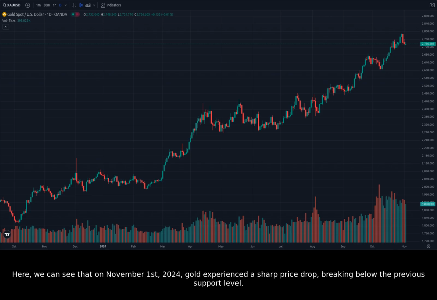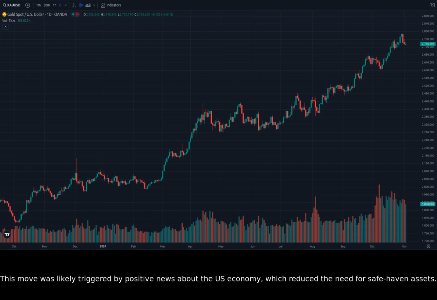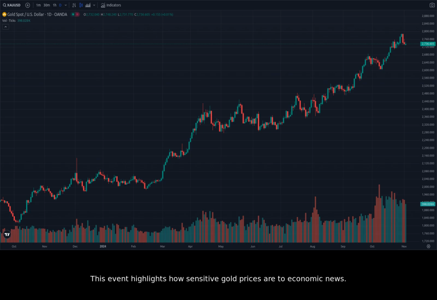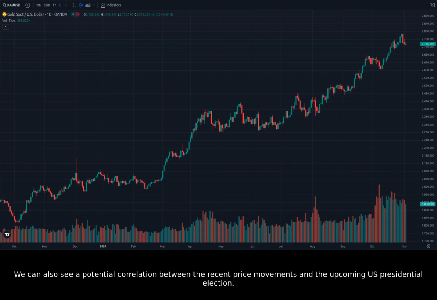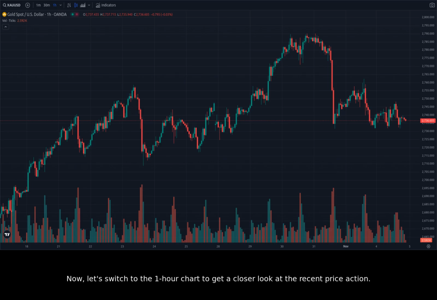Let's zoom in on a specific range of candles on the daily chart to analyze a recent event. Here, we can see that on November 1, 2024, gold experienced a sharp price drop, breaking below the previous support level. This move was likely triggered by positive news about the U.S. economy, which reduced the need for safe haven assets. This event highlights how sensitive gold prices are to economic news. We can also see a potential correlation between the recent price movements and the upcoming U.S. presidential election.